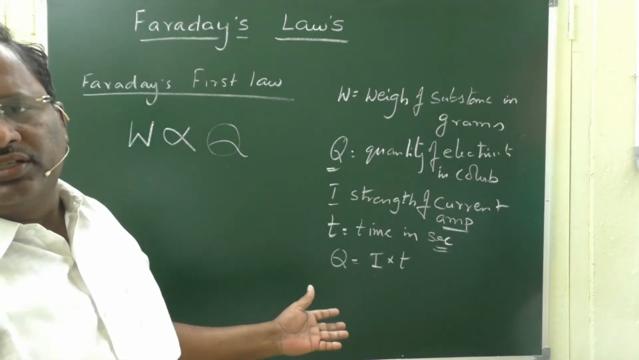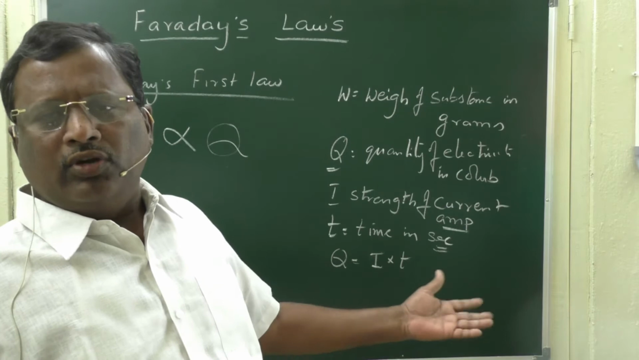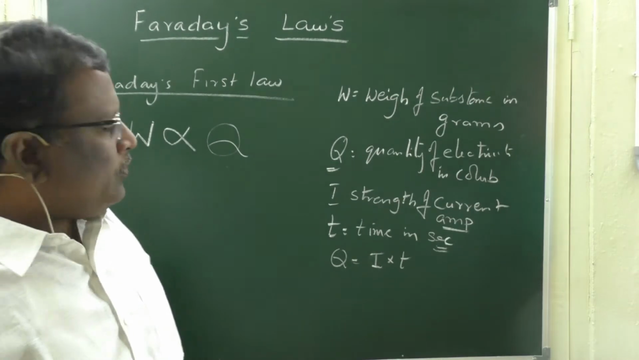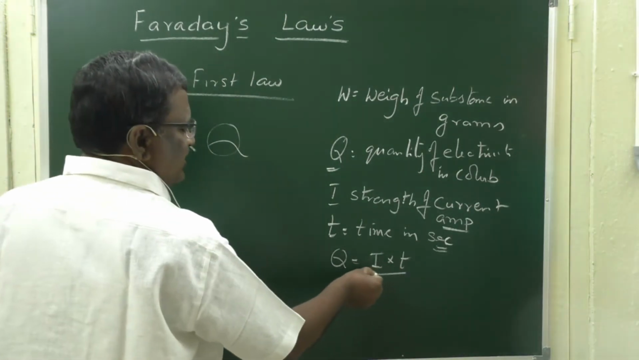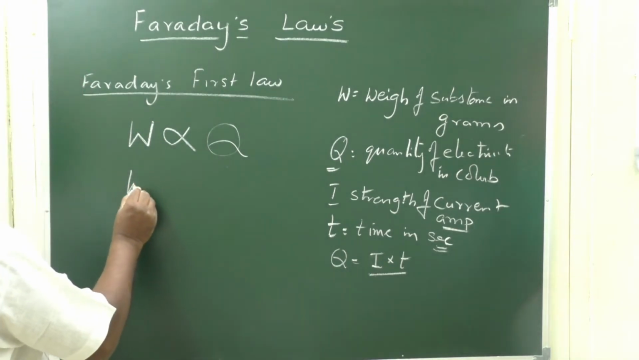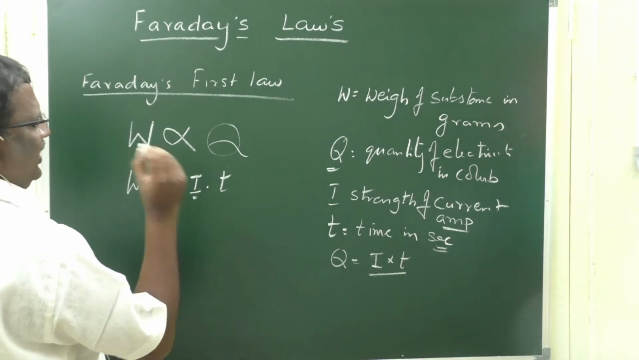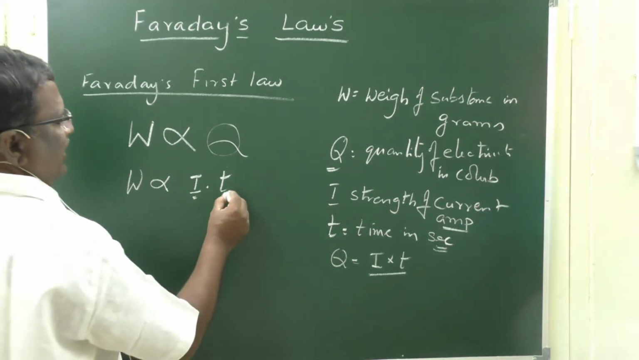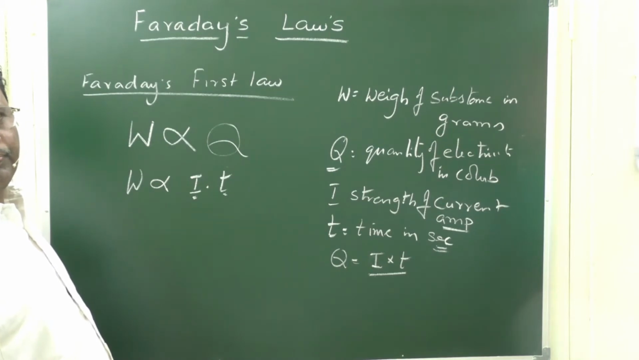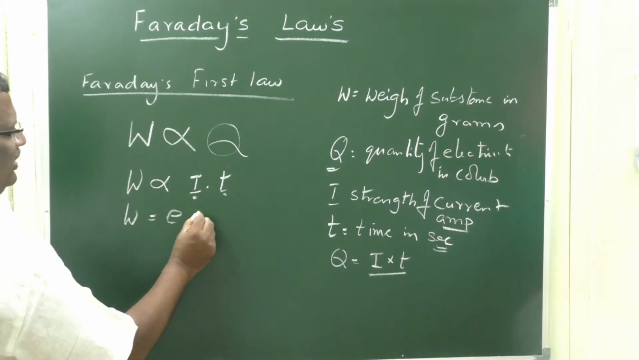Sometimes the strength of current is designated with capital I and in some books it is designated as C, whatever it may be, it makes no difference, IT or CT. So, this will be the quantity of electricity Q. Therefore, W is directly proportional to I into T, where I is the strength of current in amperes and T is the duration of electrolysis in seconds. Or we can write it as W is equal to eIT.